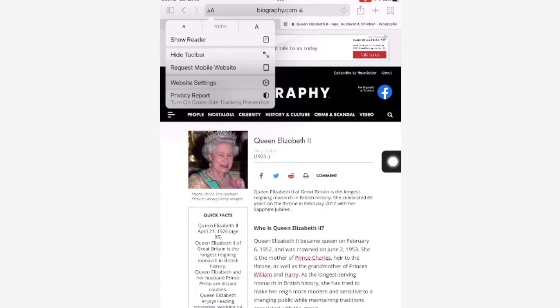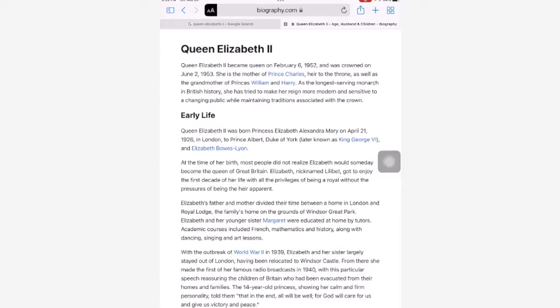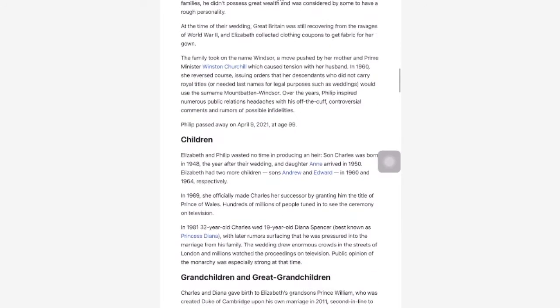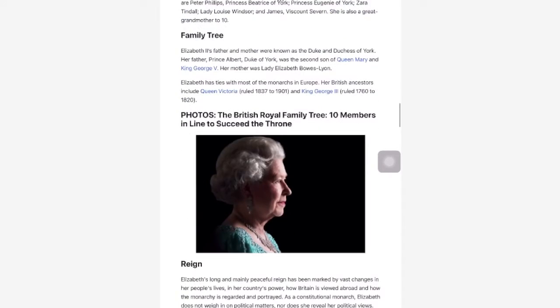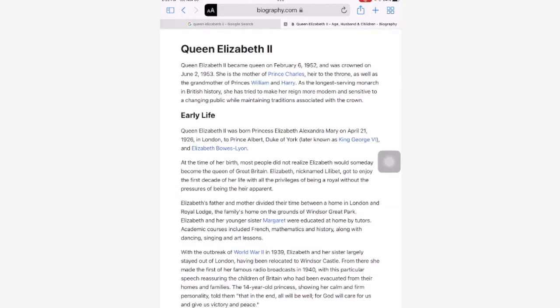I'm going to tap on that. Okay, so this is the reader view. This is so much better. It doesn't have any ads. It still has her pictures, which is great, but it doesn't have any of those annoying ads. Okay, so the reader view is awesome. Now I'm going to show you something even cooler, which is you can take a picture of this and use your highlighter pen to highlight some of the important facts.